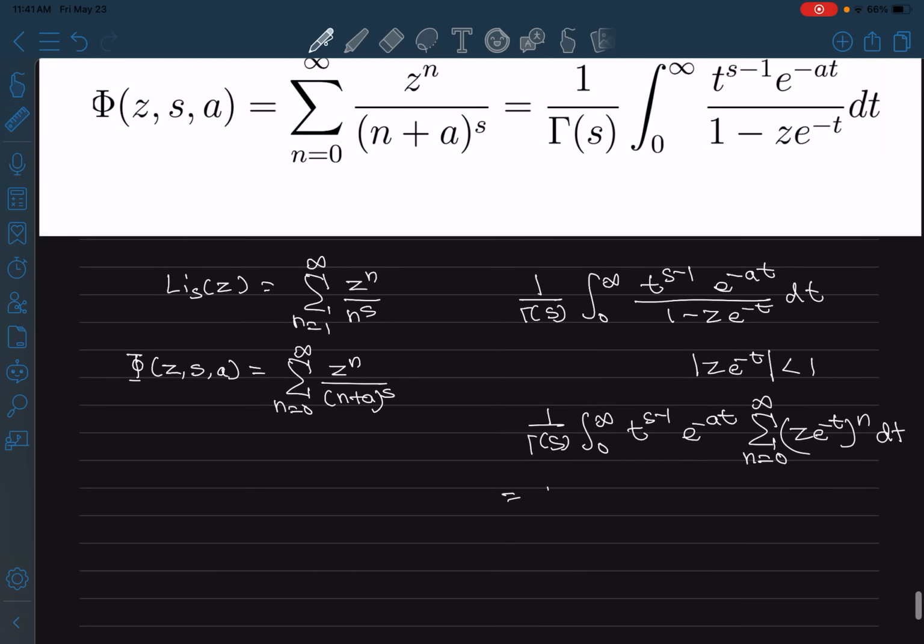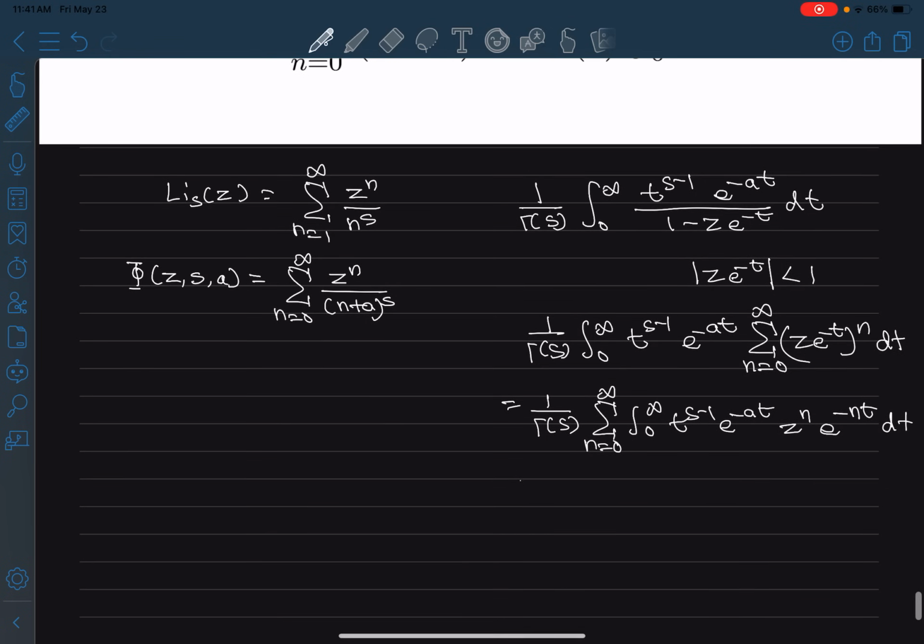And then we have 1 by gamma of s. Now I can take all this constant inside the sum, and the integral and sum will exchange, right? So t to the power s minus 1, e to the power minus a t, z to the power n, e to the power minus n t dt. Again, now z to the power n is just a constant for the integral, so I can actually take that out, and this becomes z to the power n times the integral from 0 to infinity of t to the power s minus 1, e to the power minus (a plus n) t dt, right?